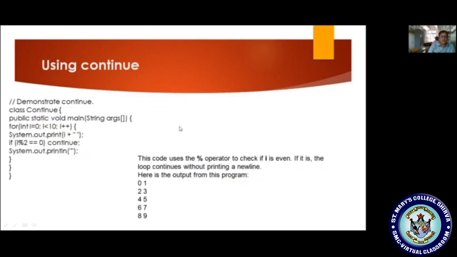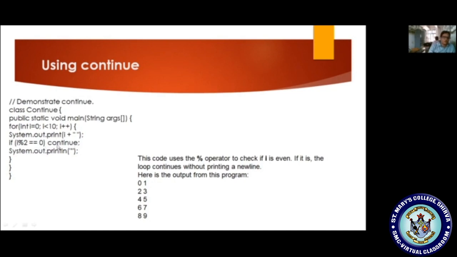Let us see a sample program. Class Continue, main method, for int i is equal to 0, i less than 10, i plus plus. Now I am displaying the i value. What is the i value? 0, followed by a space. Now I am checking if i % 2 equal to 0: is the condition true? Yes, true. If it is true, then continue.